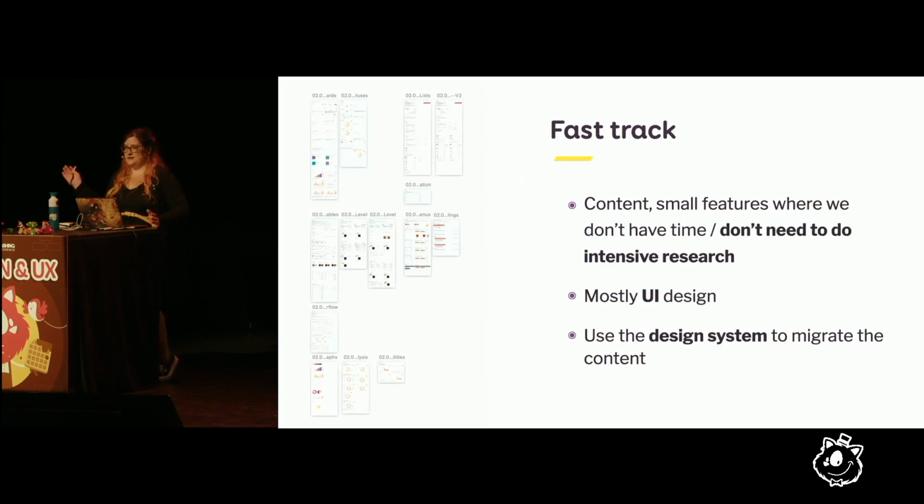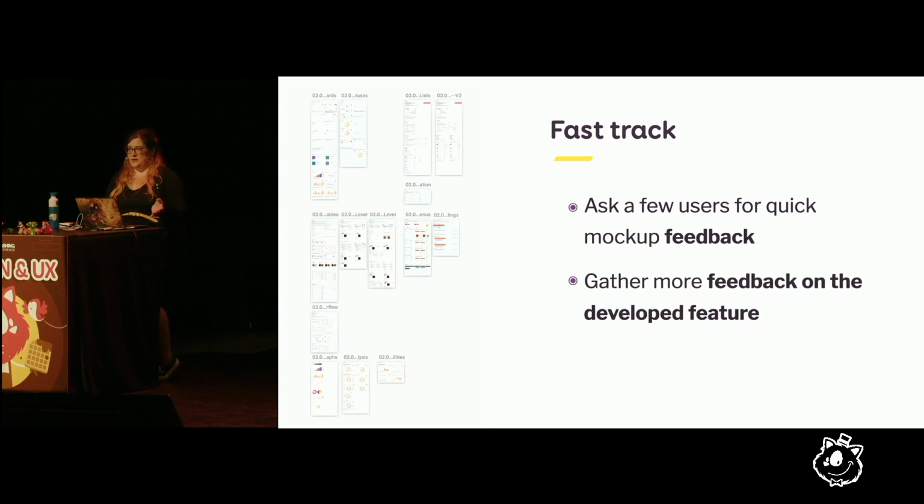I'm a single team of 1 UX designer in that project, so I don't have time to do user research very deeply for everything. So for content that is kind of low stake and easy to migrate, for instance, a very simple table, we are using the design system. So here we're just doing a UI mockup, sending it to development. Sometimes we ask for feedback by email or just a one-on-one session with some of the users just to check the data, but that's basically it. And then we gather real data once it's developed.